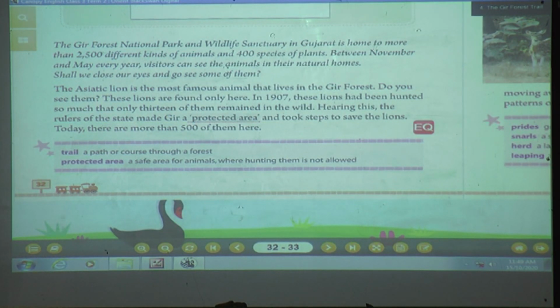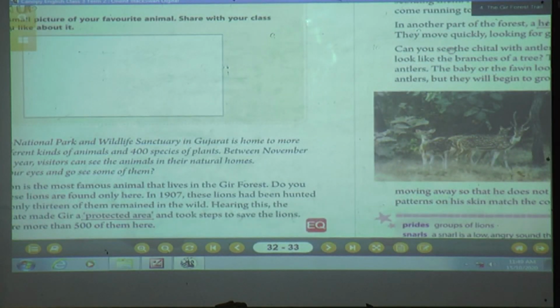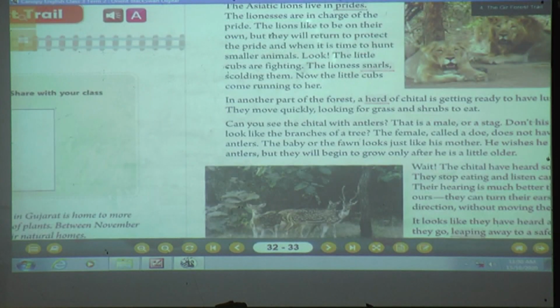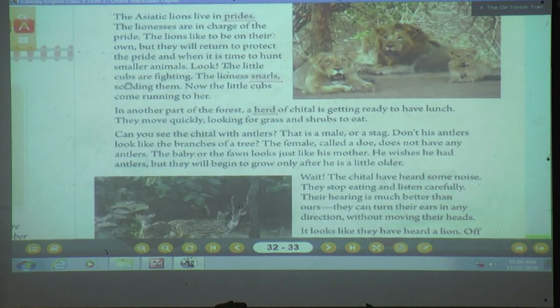Now the meanings. Trail means a path or a course through a forest. Protected area means a safe area for animals where hunting them is not allowed. Nobody can kill the animals. So on the next page, Asiatic lions.